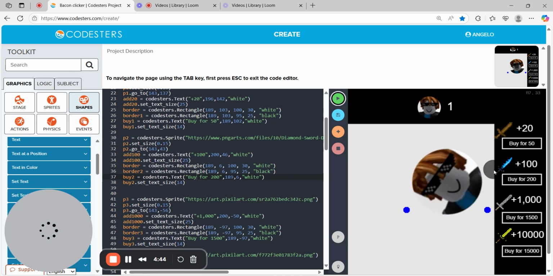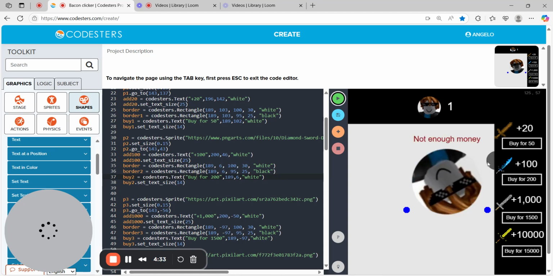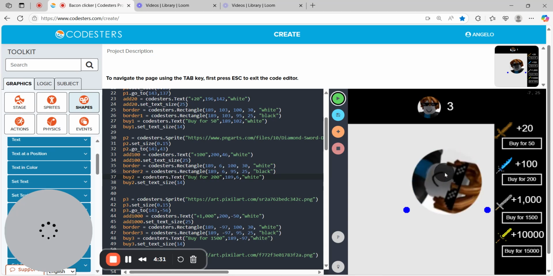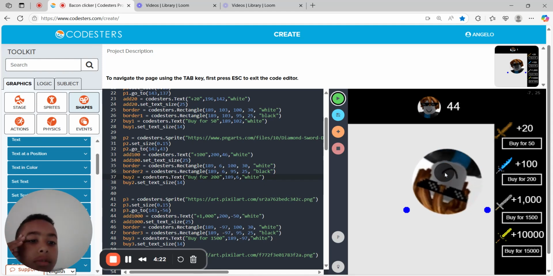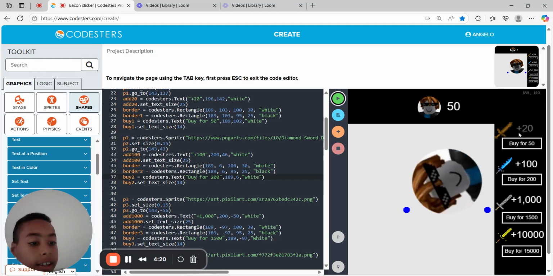As you can see, I have a sprite here that you need to click on, and I need to get 50 of this guy to buy the next upgrade. So I don't have enough money. Okay, let me get enough money to buy it. Let me get to 50 so I can buy the next upgrade to increase my click.